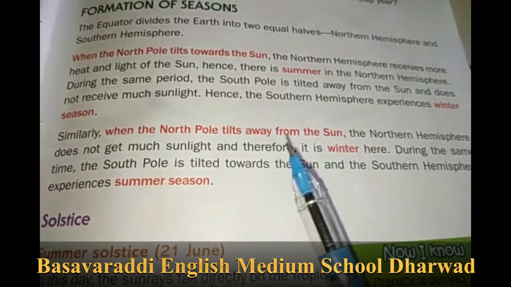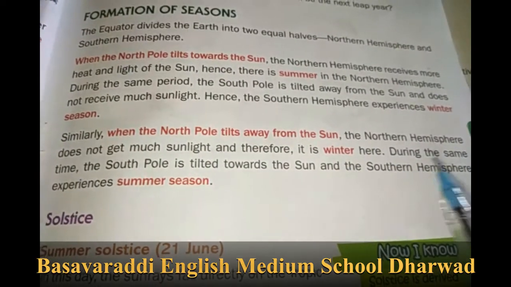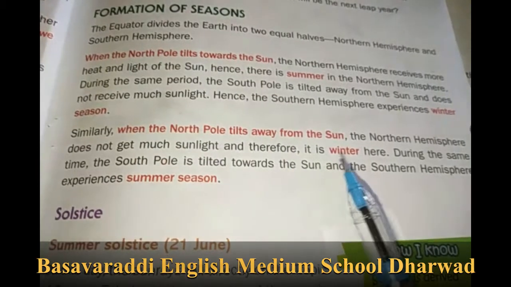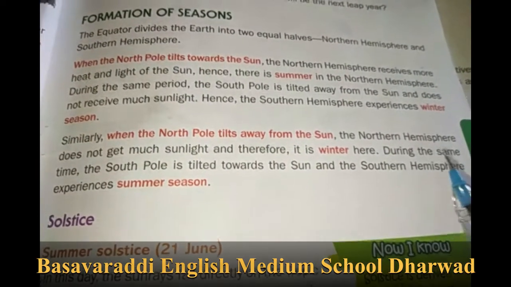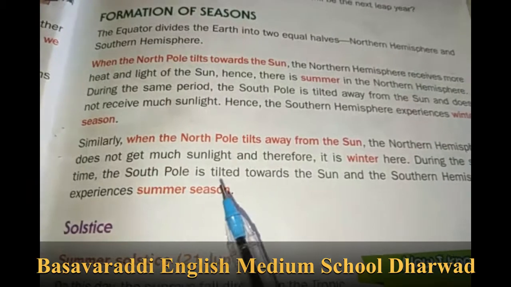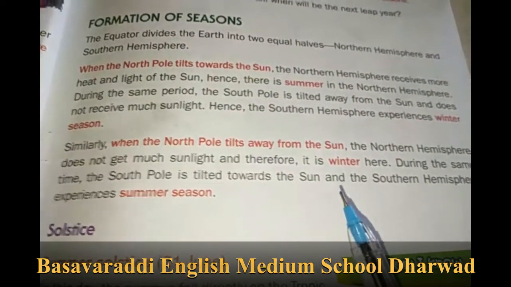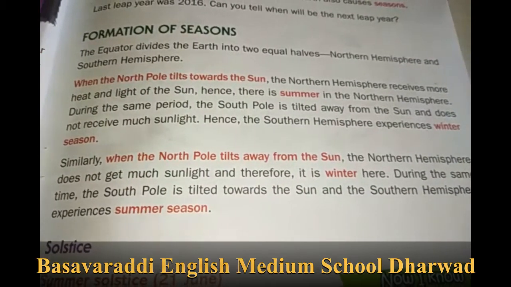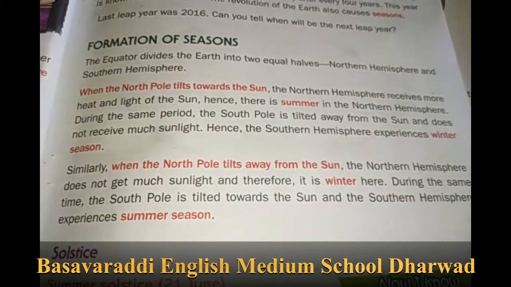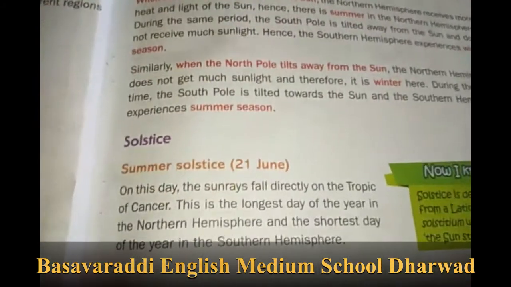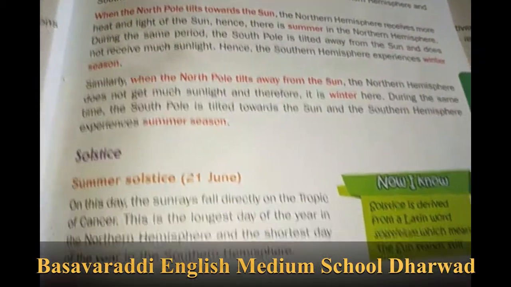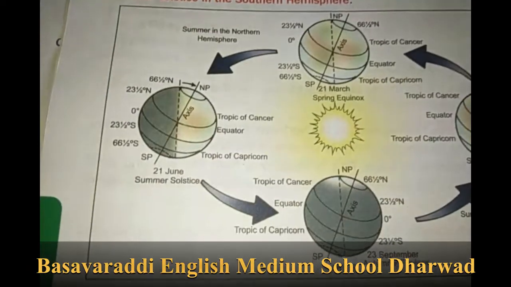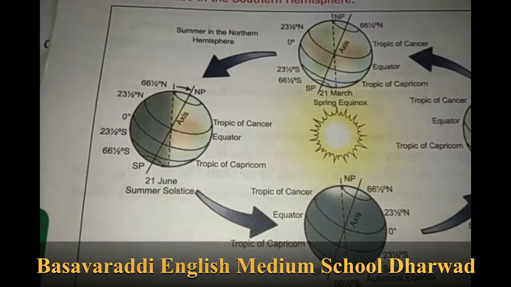Similarly, when the North Pole tilts away from the sun, the northern hemisphere does not get much sunlight and therefore it is winter here. During the same time, the South Pole is tilted towards the sun and the southern hemisphere experiences summer season. Okay, next we will discuss solstices. Now we will discuss the summer solstice.